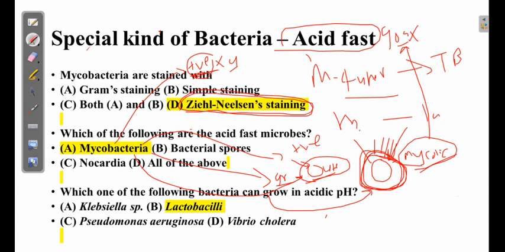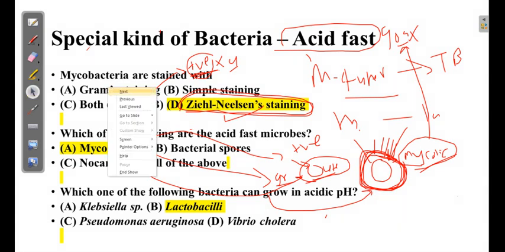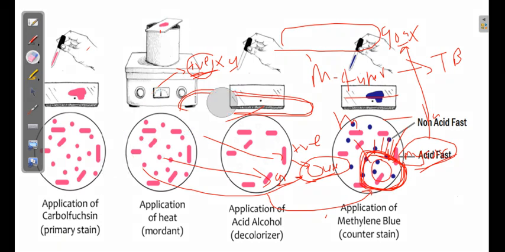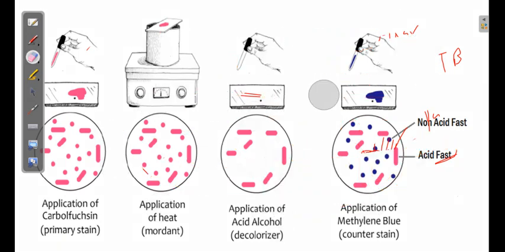Mycobacterium tuberculosis bacteria. Right, even though they are gram positive, they require a specific technique where we can penetrate this thick layer of mycolic acid, and this technique is known as the Ziehl-Neelsen method. So you can see the Ziehl-Neelsen method, how it differs from the regular one. Okay, so in the Ziehl-Neelsen method, the primary stain is carbol fuchsin.